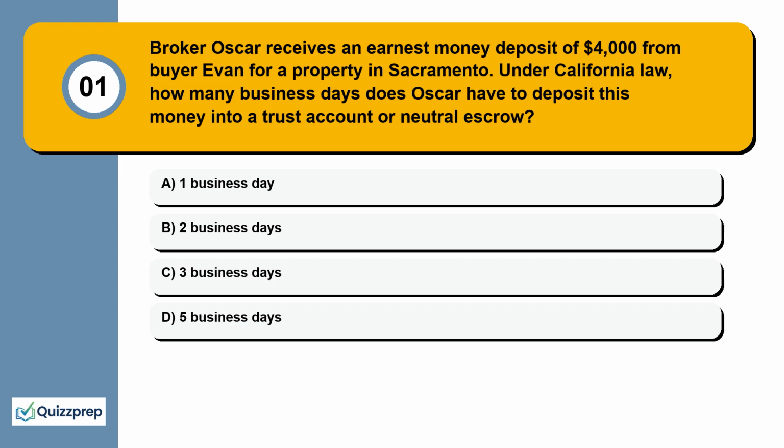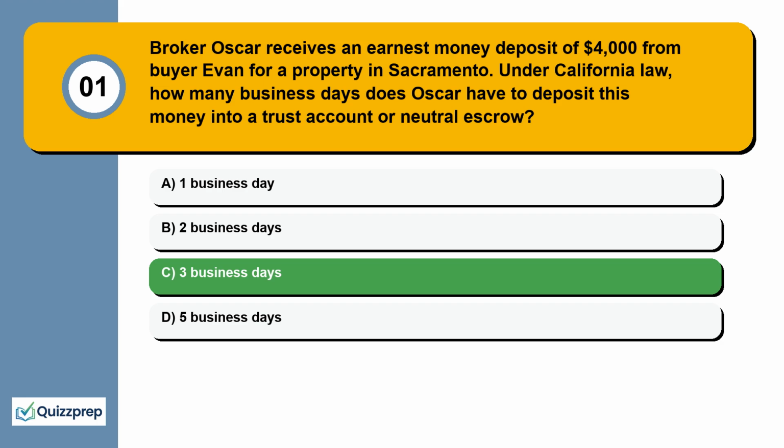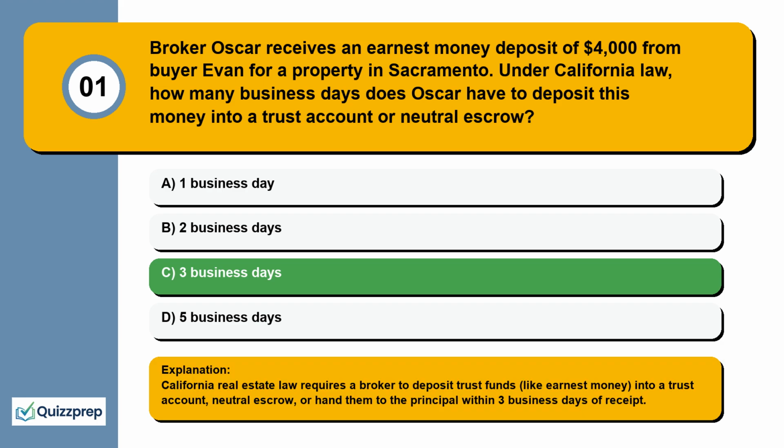Question 1. Broker Oscar receives an earnest money deposit of $4,000 from buyer Evan for a property in Sacramento. Under California law, how many business days does Oscar have to deposit this money into a trust account or neutral escrow? 1 business day, 2 business days, 3 business days, 5 business days. California real estate law requires a broker to deposit trust funds, like earnest money, into a trust account, neutral escrow, or hand them to the principal within 3 business days of receipt.